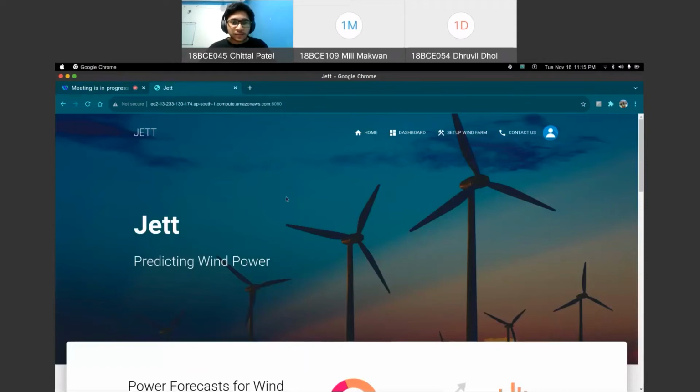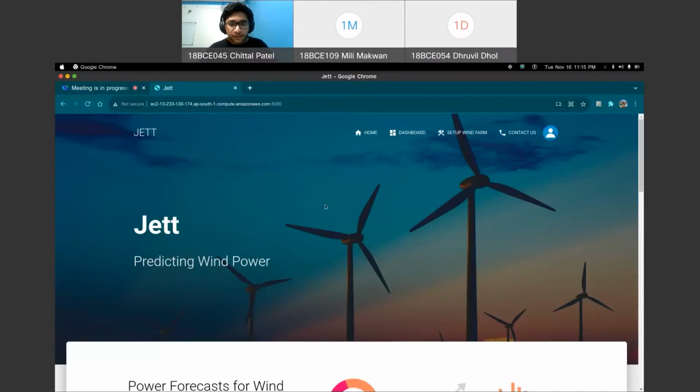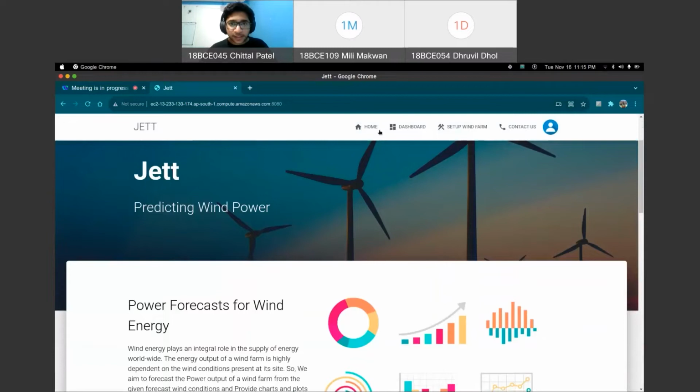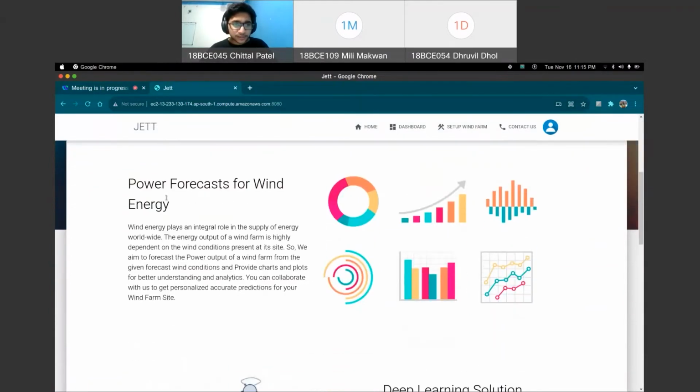Thanks, Dhruv. As you can see in the URL, we have hosted this website on Amazon EC2, so you can reach this website by this URL. Now you can see how beautiful this front end is. We have a navbar which contains links to home, dashboard, setup inform, contact us, and the user profile page.